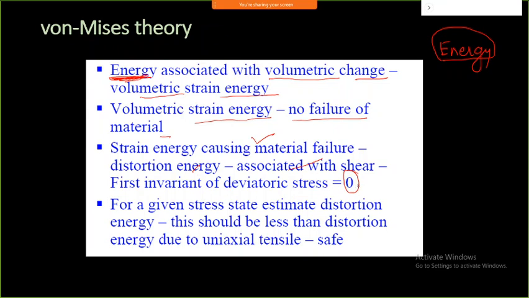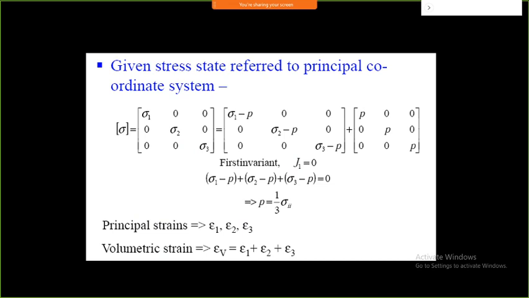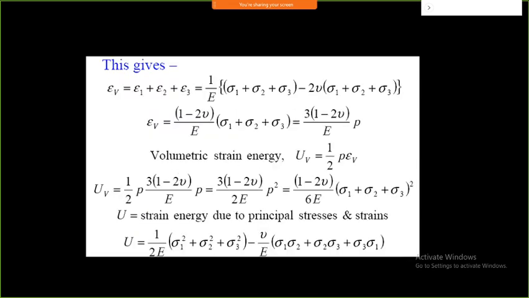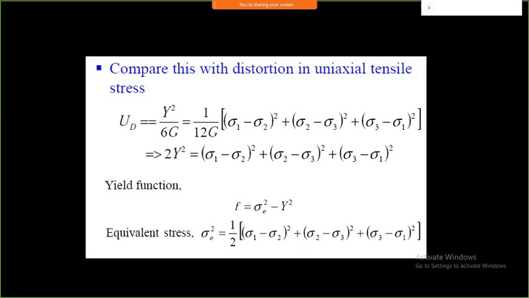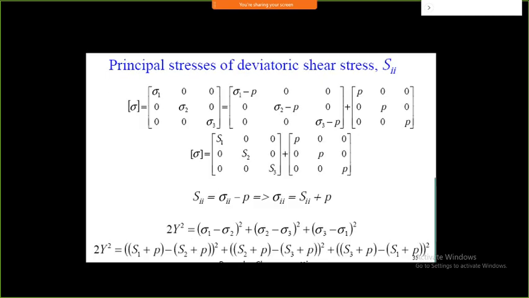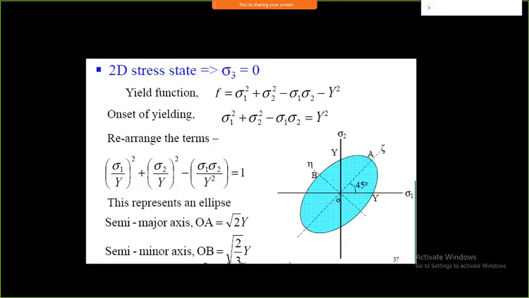All these should result in the yield criterion. For that purpose, some derivations are done for the 2D case, 3D case, and so many things. And finally, we got an equation, and these equations are like this.